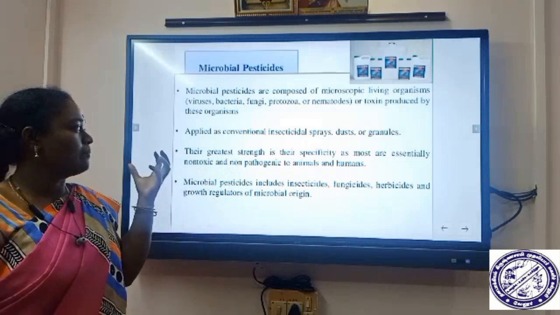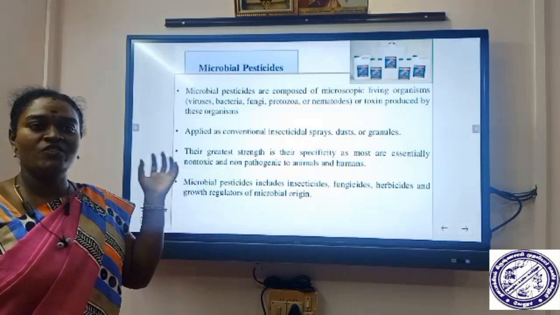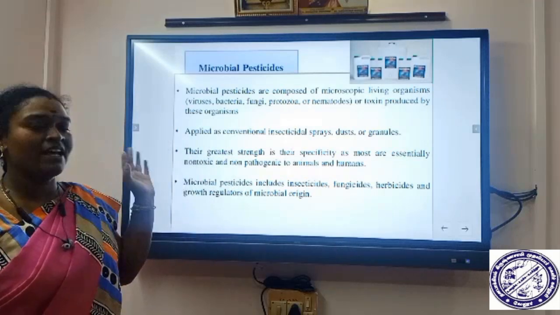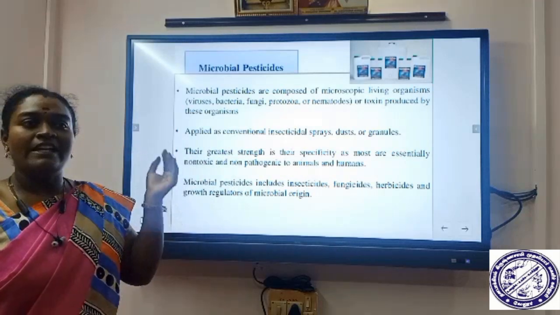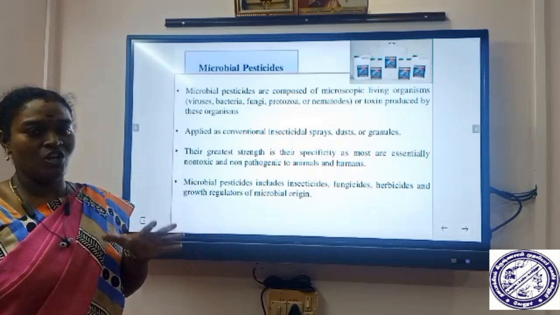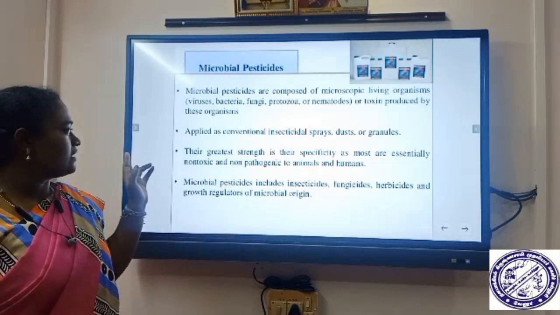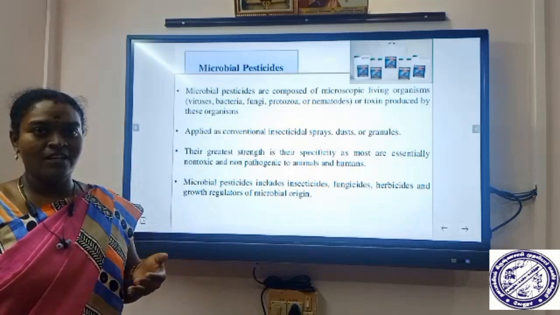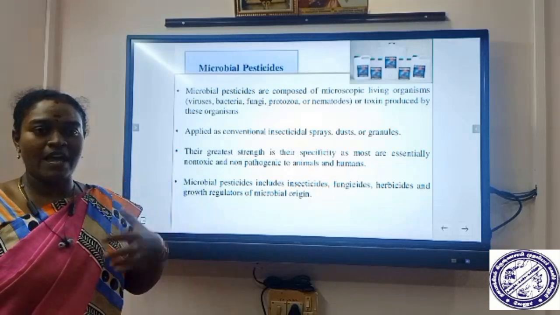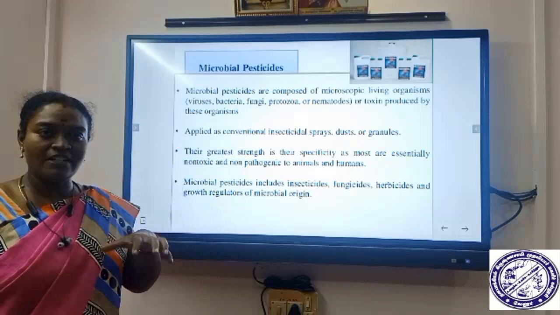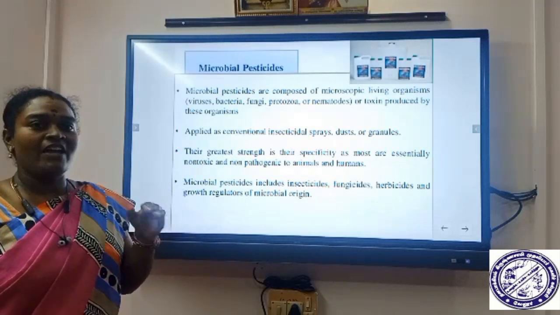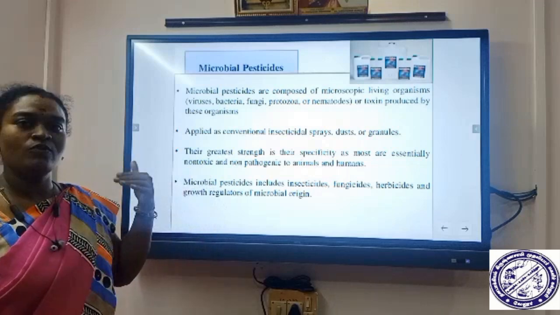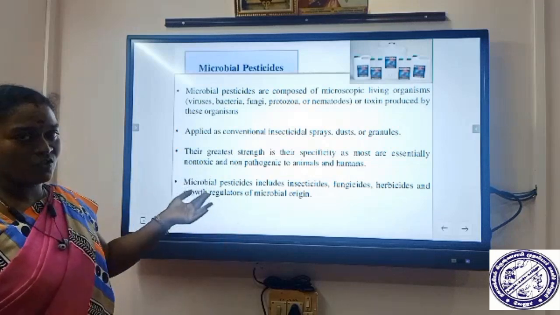And the main advantage, the greatest strength of microbial pesticides, is specificity. That is, it specifically kills the target organisms. So it is non-toxic and non-pathogenic to other animals and plants. Other animals, humans, and plants present in the environment where you apply the microbial biopesticides, it should be non-toxic to them and non-pathogenic also.